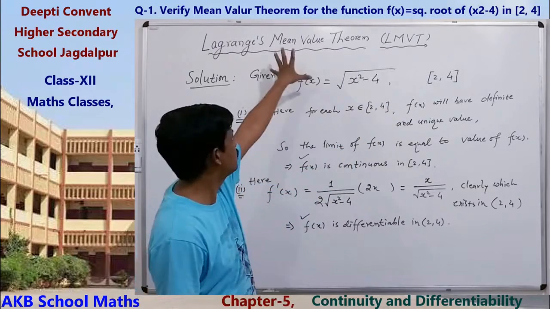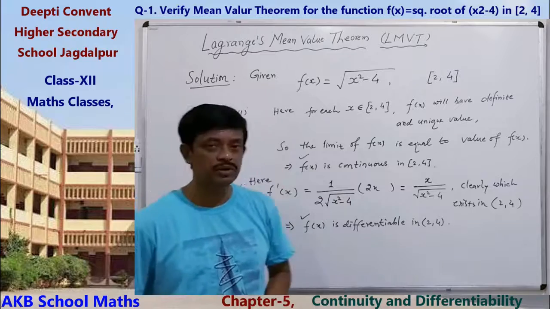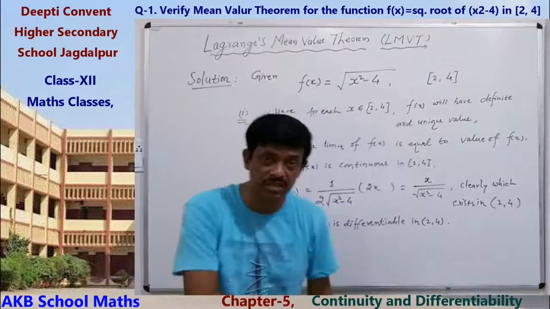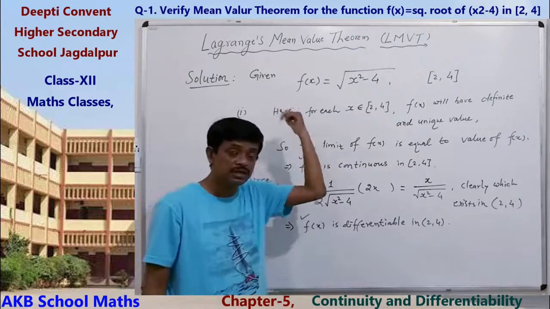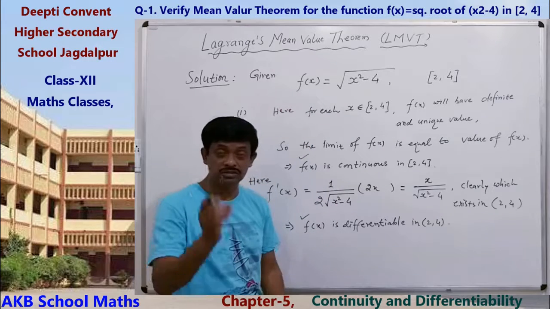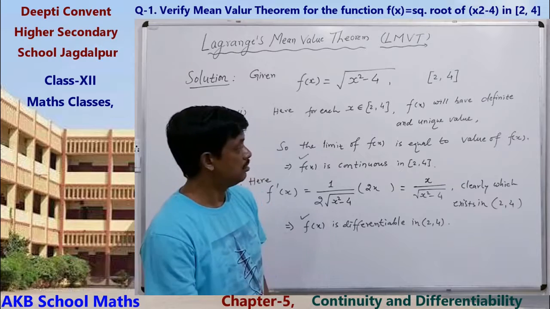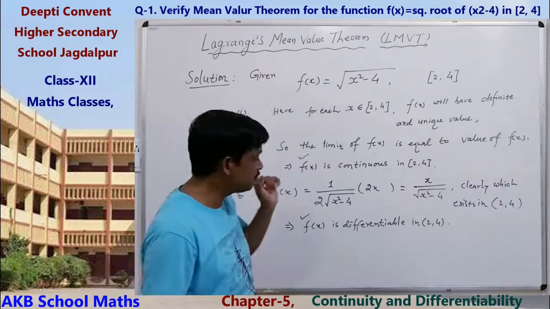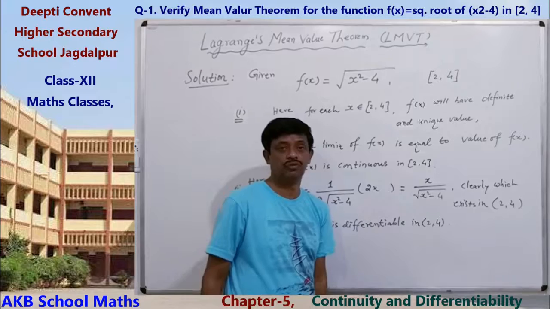Now for verification of Lagrange mean value theorem, we have to find the value of c by using the relation of Lagrange mean value theorem, and at least one value of c must be in between 2 and 4.